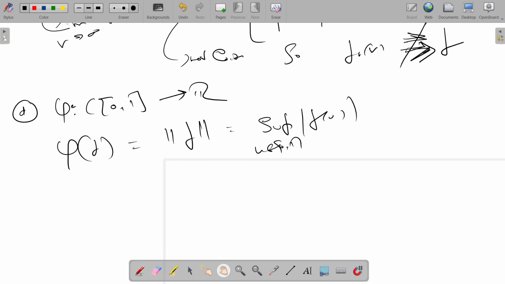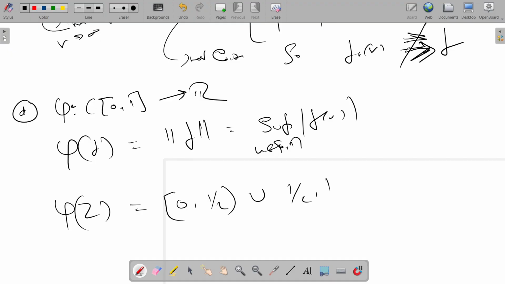Now as we can clearly see, phi of Z is [0, half) union (half, 1].